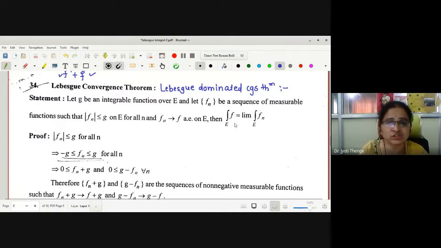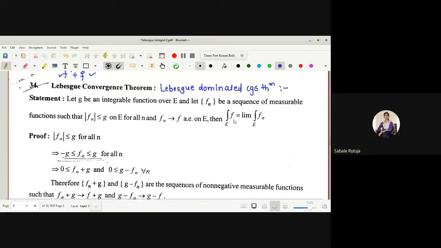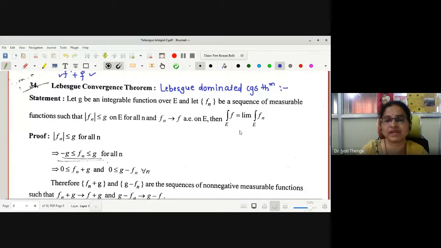What is the restriction on the functions in the monotone convergence theorem? The sequence Fn is a sequence of increasing measurable functions. But here it is not given to be increasing. It was given with some other restriction.